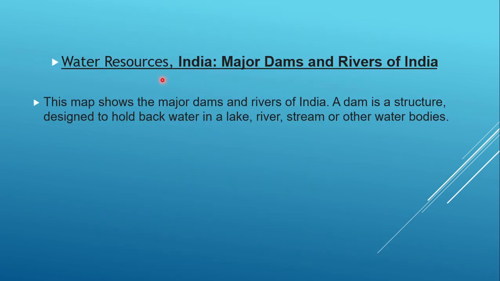The next one is water resources: major dams and rivers of India. The map that we are going to see has major dams and rivers of India. A dam is a structure designed to hold back water in a lake, river, stream or other water bodies.